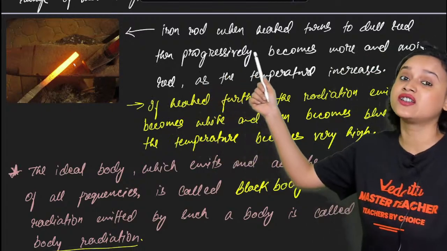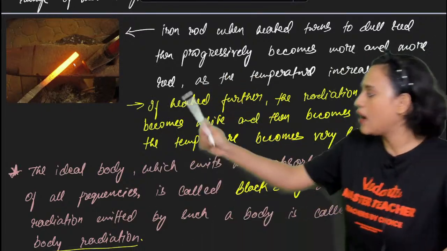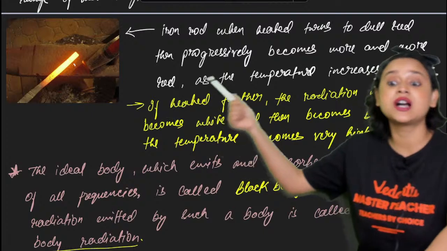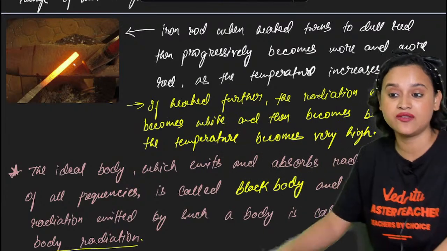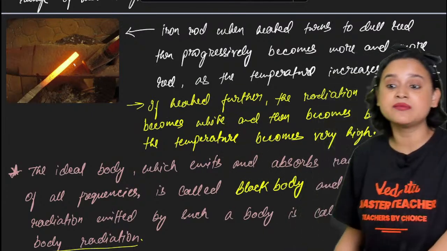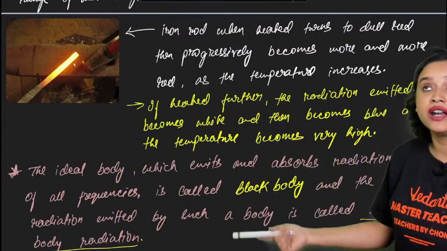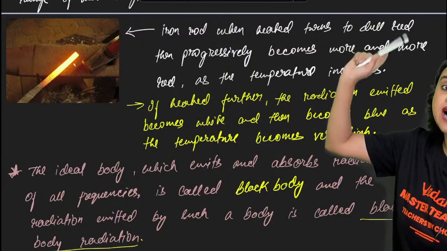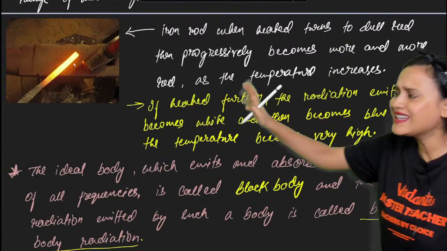As you keep heating it more and more, it starts to glow red as the temperature increases. Then when you have heated it so much, the radiation emitted becomes white in color. And after some time, it becomes blue in color as the temperature goes very high. So this is just about iron.